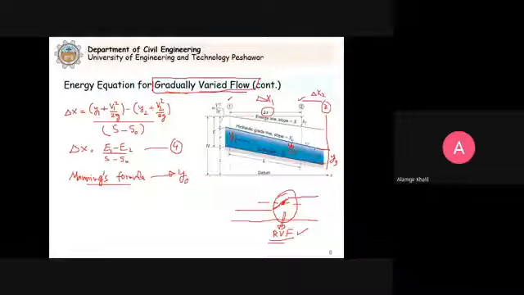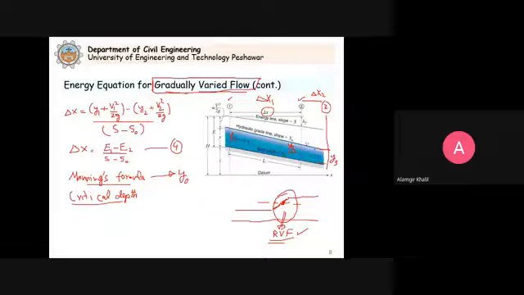Now your depth may not be the normal depth in the channel, because now the depth is changing. This normal depth is the depth corresponding to uniform flow. And also you will calculate the critical depth. And we already discussed how you will calculate the critical depth.